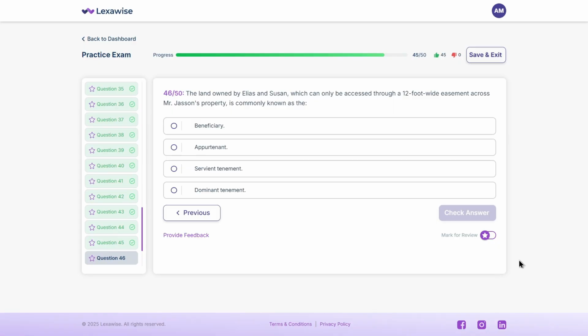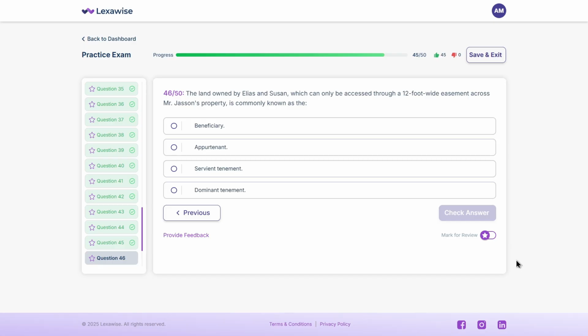The land owned by Elias and Susan, which can only be accessed through a 12-foot wide easement across Mr. Jason's property, is commonly known as the A. Beneficiary, B. Appurtenant, C. Servient tenement, D. Dominant tenement. Got your answer?